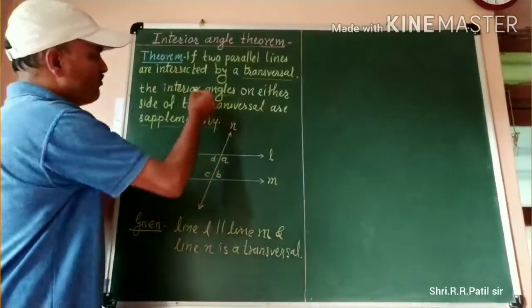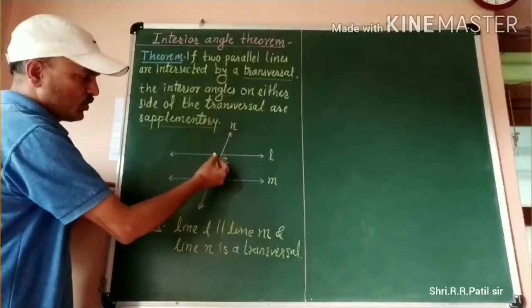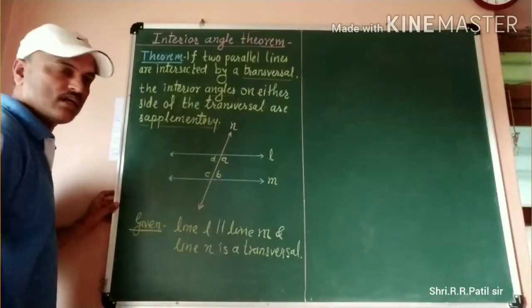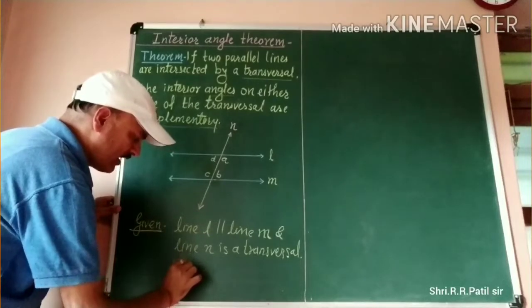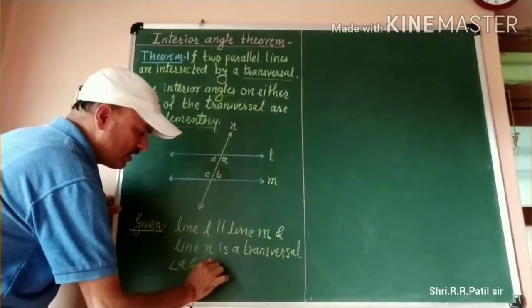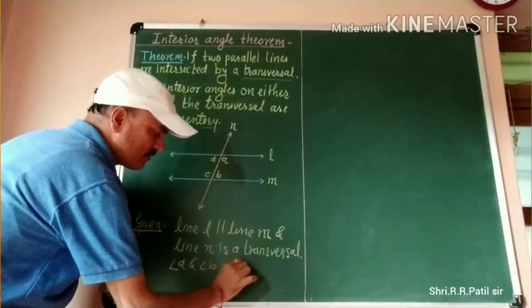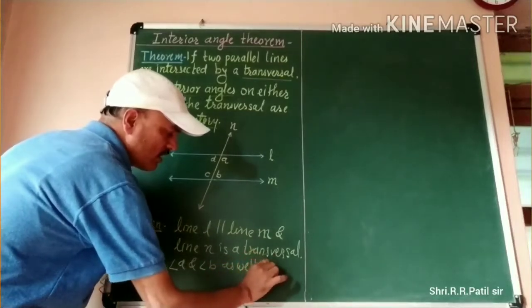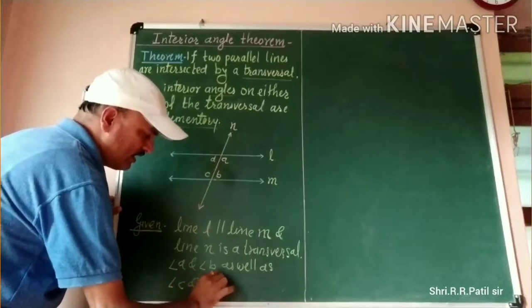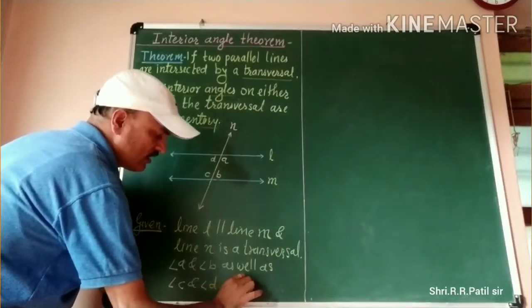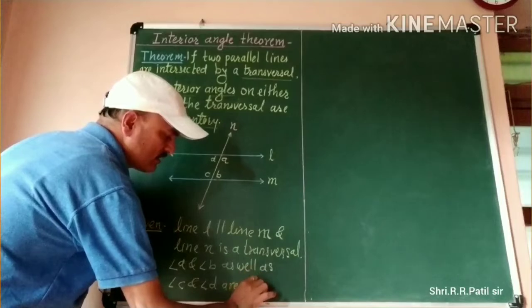Also, which thing is given here? These two angles and these two angles are interior angles. Therefore, we also write here: angle A and angle B, as well as angle C and angle D, are interior angles.